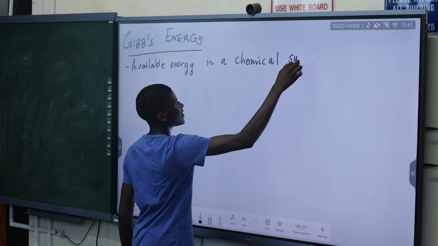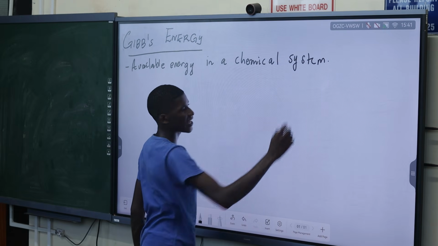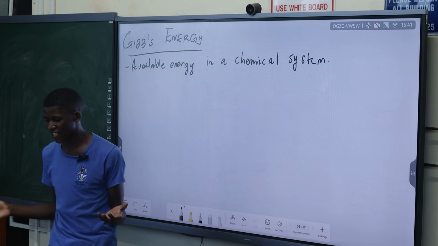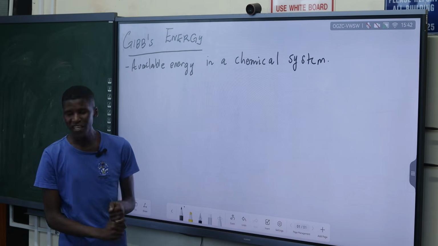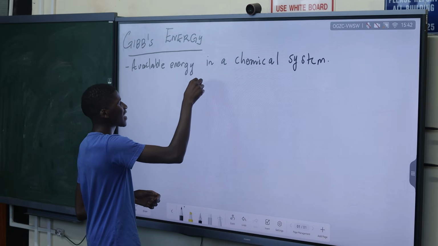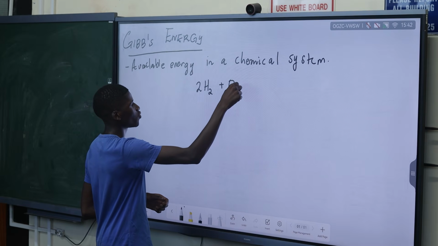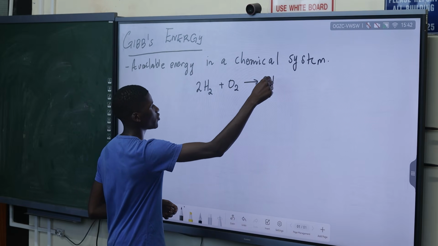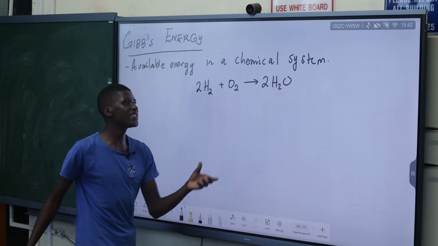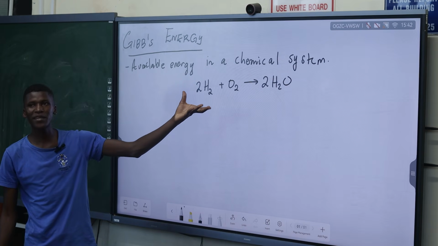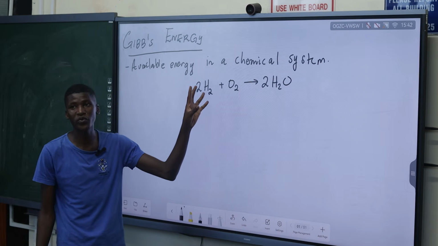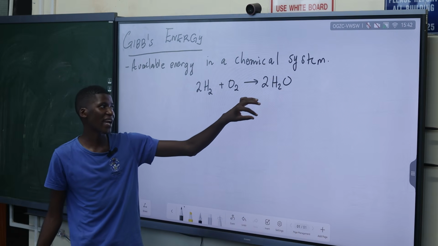A chemical system means we just have a reactant reacting with another reactant so that you can form a product. For example, in a chemical system we have H2 plus O2 to give us H2O. This is just a system of reactants that are bonding together to form products.